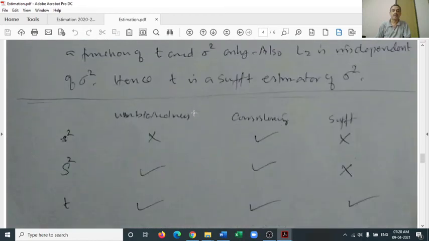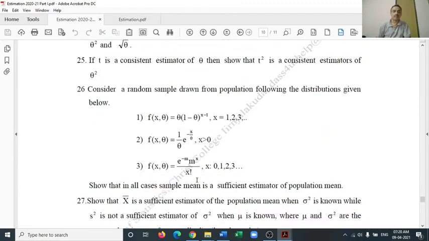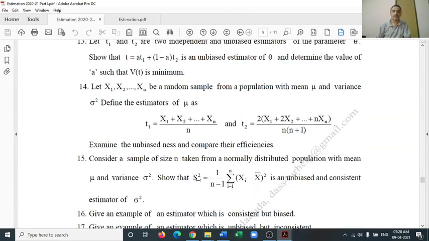So when we consolidate the properties of the three estimators of sigma square, we have this table. The first candidate is small s square. Small s square is not unbiased. It's a biased estimator, but it is consistent, but it is insufficient. When you come to the second estimator, capital S square, we found, in the list of questions, number 15, it is an unbiased and consistent estimator of sigma square.